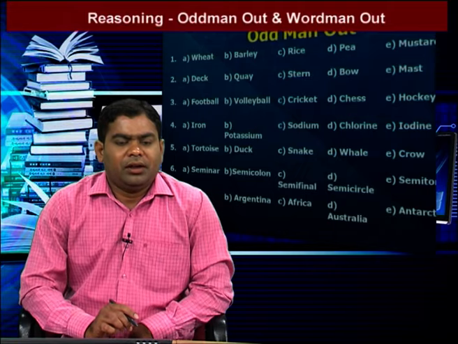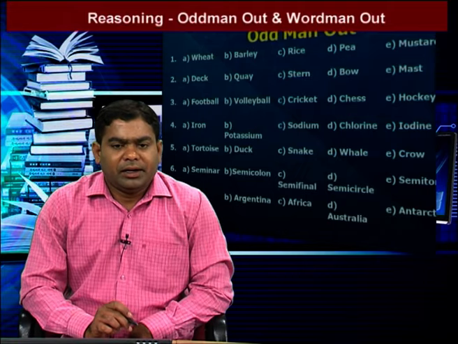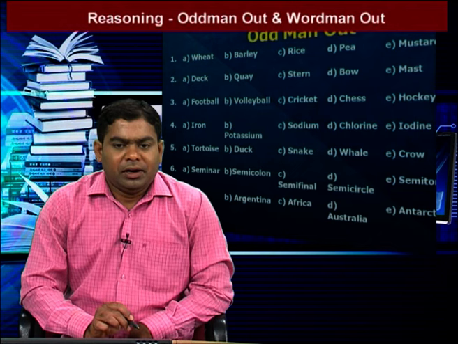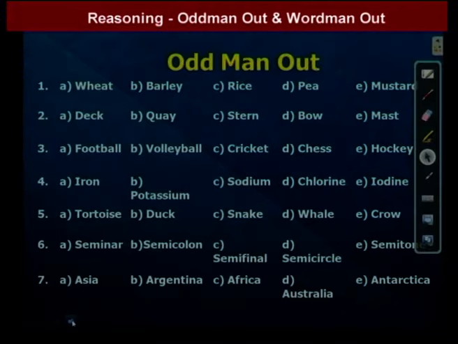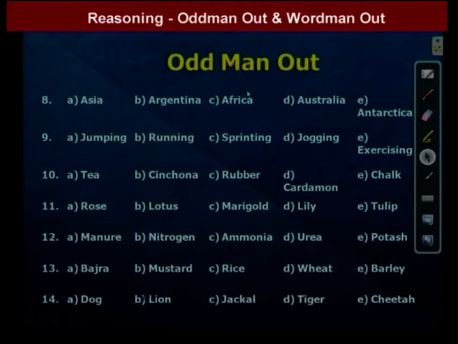First question: wheat, barley, rice, pea, mustard. Here five words are given. These words are food grains. Which one is different? That means four are in the same pattern, one is different. By observation, except rice, all the remaining are rabi crops. That means rice is not a rabi crop. So the answer is rice, that means C is the option.